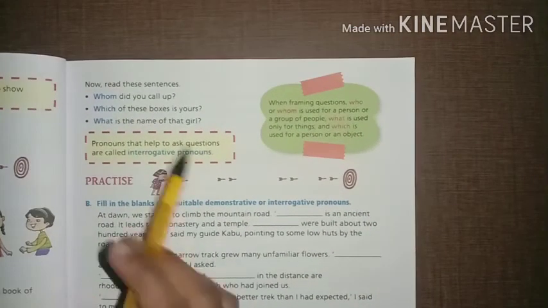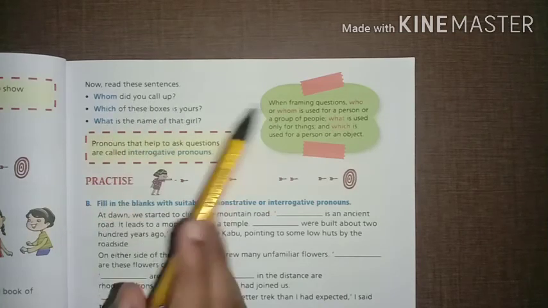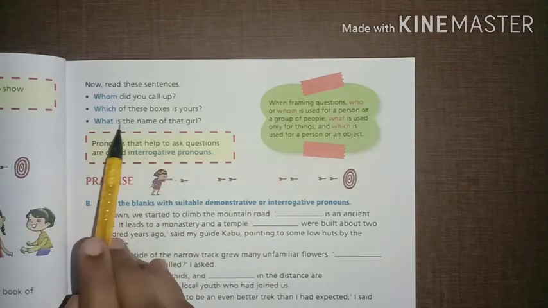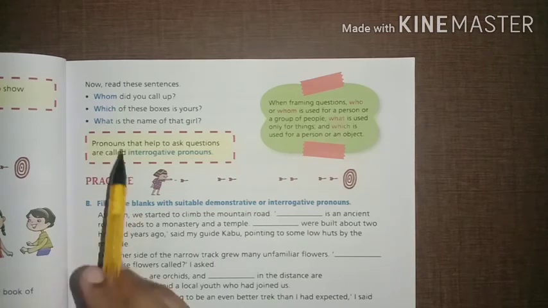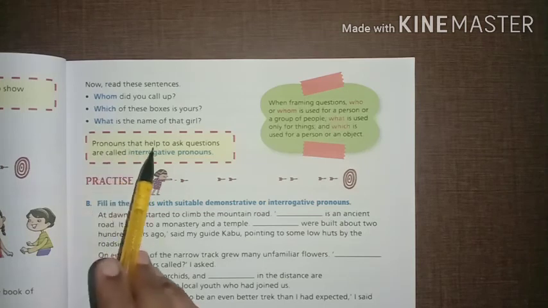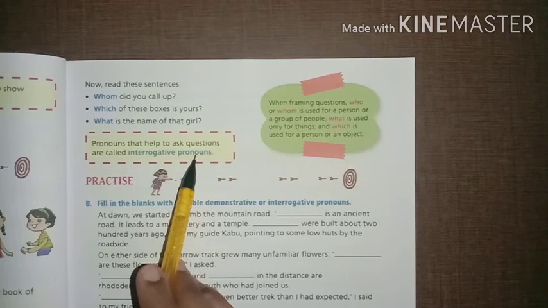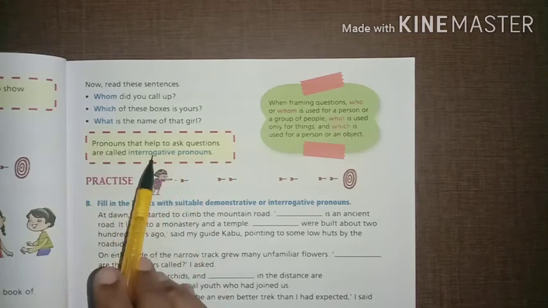Now next. Whom did you call up? Which of these boxes is yours? What is the name of that girl? So now we are asking about something, someone, the noun. Pronouns that help to ask questions are called interrogative pronouns.